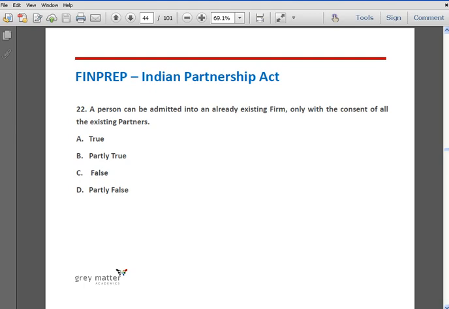Question number 22. A person can be admitted into an already existing firm only with the consent of all existing partners. Option A true, option B partly true, option C false, option D partly false. The correct answer is option A, true. All the partners have the right to be consulted.